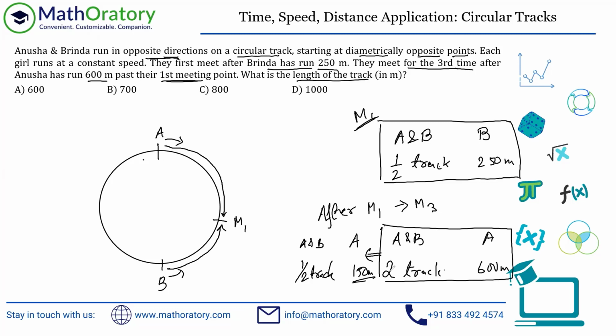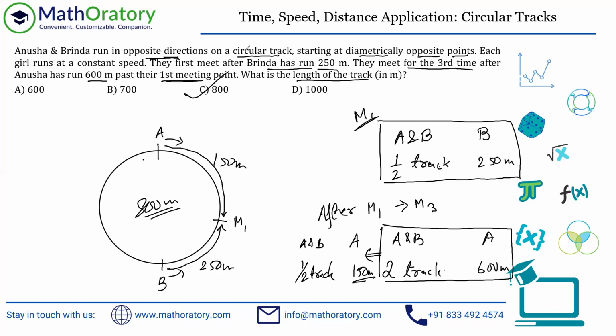So we already have this picture when both have covered half of the track, right? So this distance should be 150 meters and this distance should be 250 meters, giving us this half of the track as a total of 400 meters. If half of the track is 400 meters, then the other half should also be 400 meters, indicating the entire track is of 800 meter length. So a lot of different ways to solve this problem, but the basic idea is proportionality.